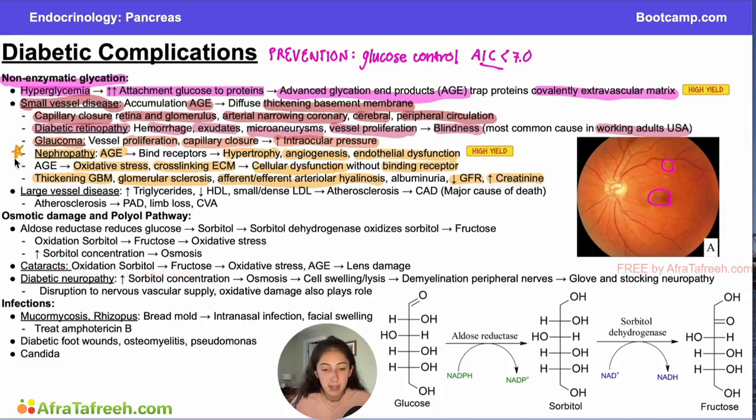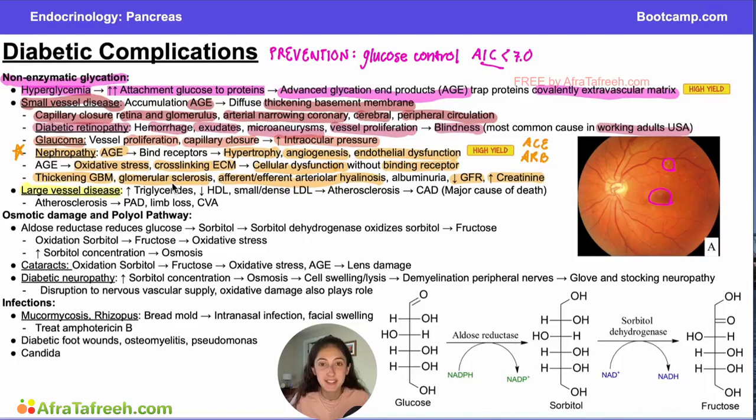And I think that nephropathy here is important to remember because it is one of the complications that we are the most afraid of in diabetes. This is what is going to cause people who are diabetics to end up with end-stage renal disease and have to go on dialysis. This is also the reason that we treat hypertension in a lot of our patients with diabetes with ACE inhibitors or ARBs. This is because ACE inhibitors and ARBs are renoprotective and can help prevent the feared complication of diabetic nephropathy, which is resulting from the activity of these advanced glycation end products.